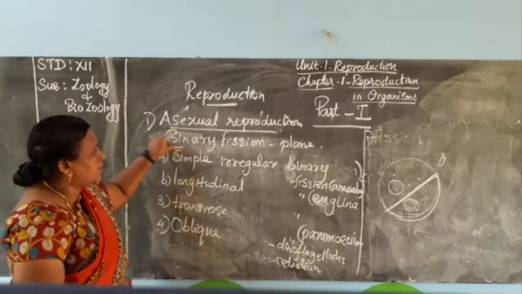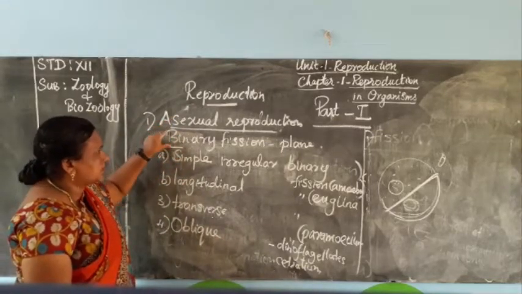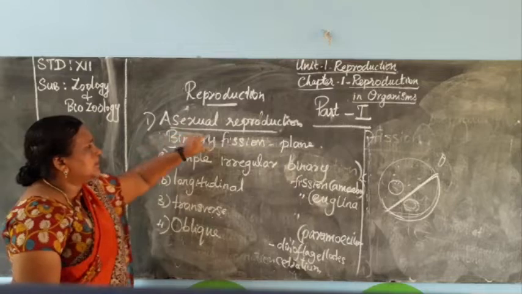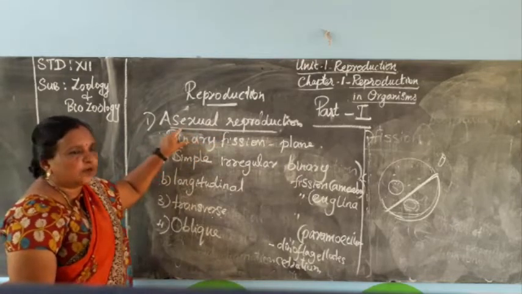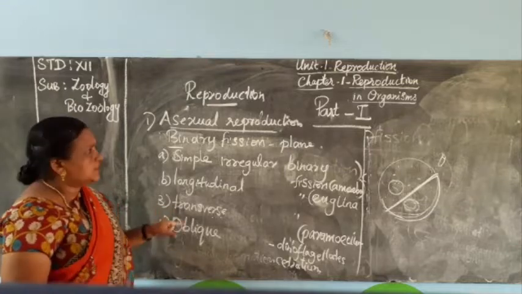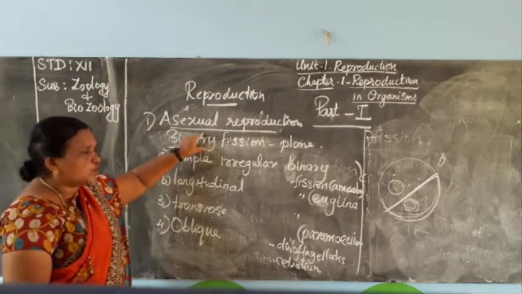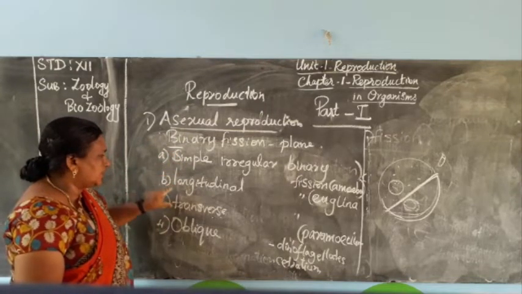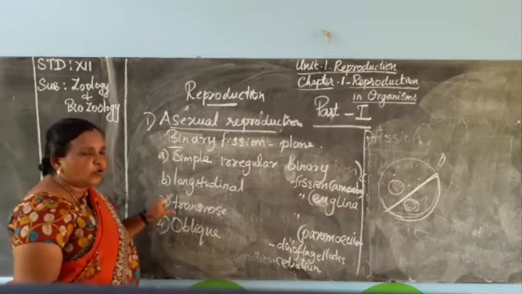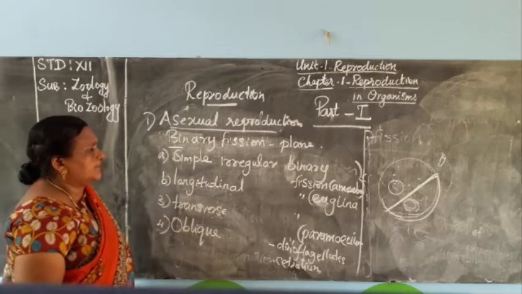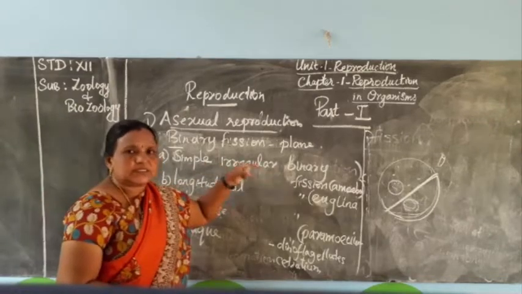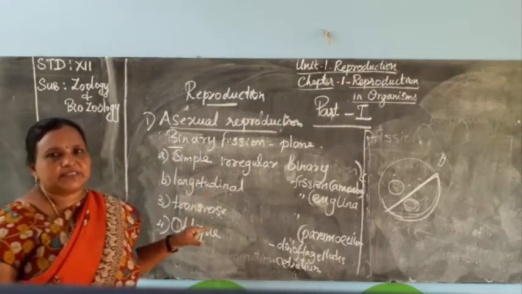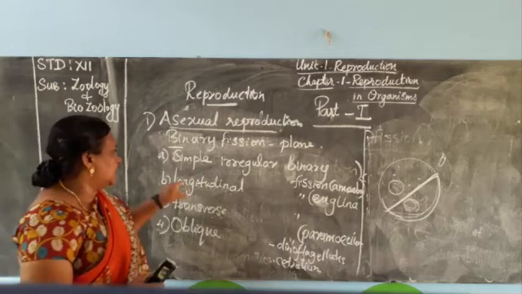Okay, that covers all the types of binary fission in asexual reproduction. Binary fission means the mother's body will divide into two cells and produce two daughter cells. The four types are simple irregular binary fission, longitudinal binary fission, transverse binary fission and oblique binary fission. For simple irregular binary fission, the example is amoeba. It has no regular shape, that's why it is irregular. First of all karyokinesis and afterwards cytokinesis.